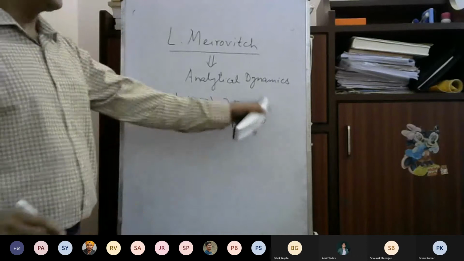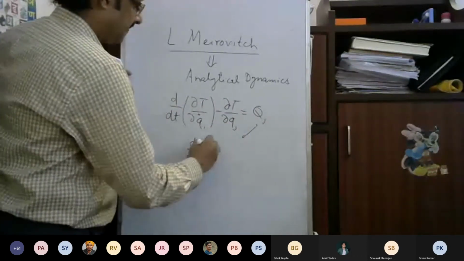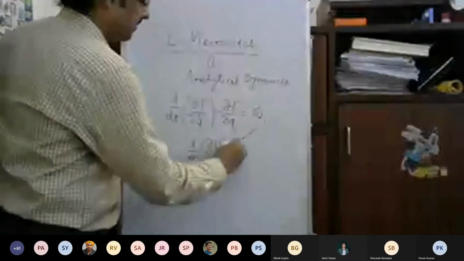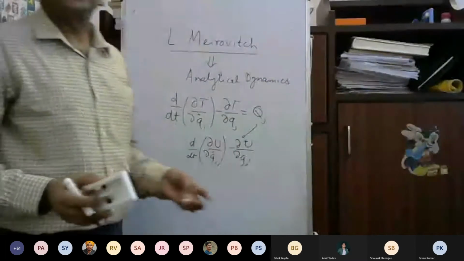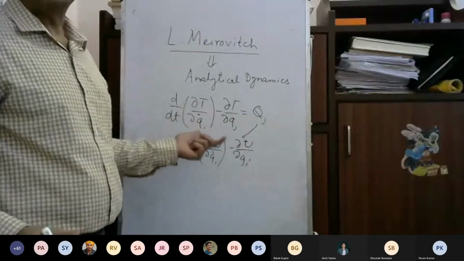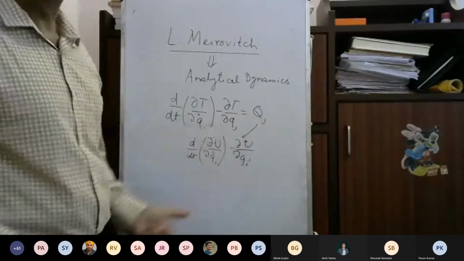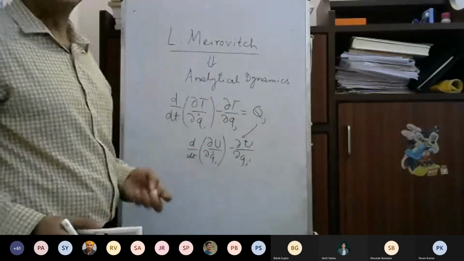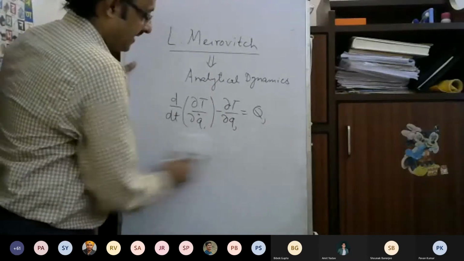Under certain conditions, this Qj can be expressed as d/dt of del U del Qj dot minus del U del Qj, and in that case you get the Lagrange equations which you normally know, that is T minus U, d/dt of del (T minus U) del Qj dot, etc. So under certain conditions, this Qj can be expressed when there is a potential force, a conservative force, then we can express the usual form where the Lagrangian is T minus U. But this is the first form of the Lagrange equations.